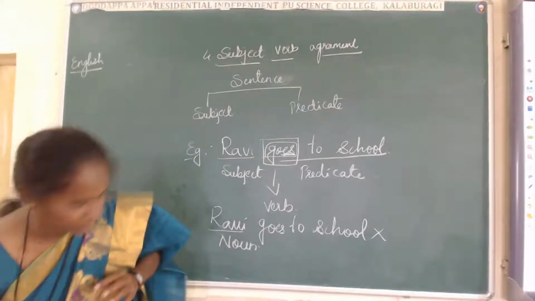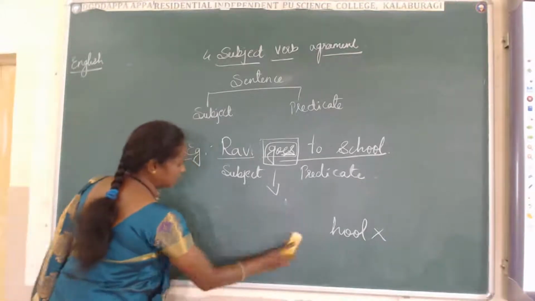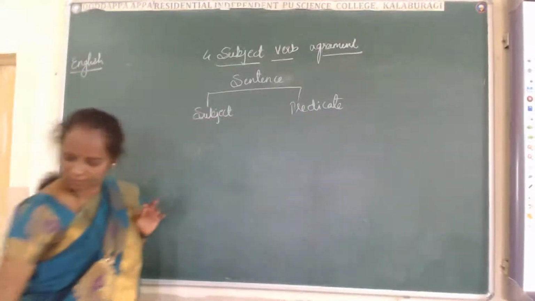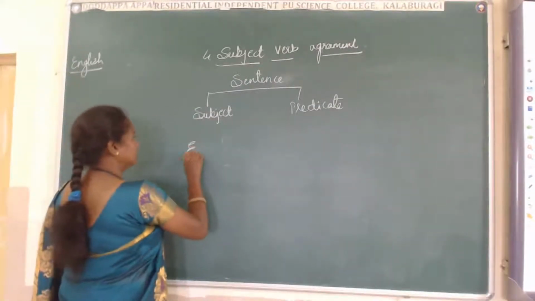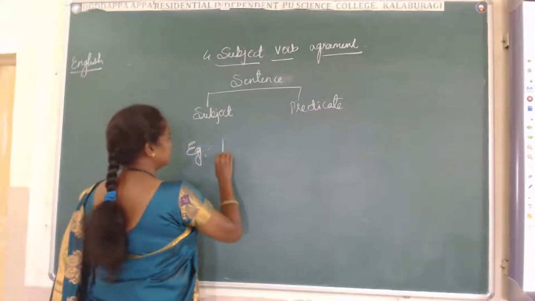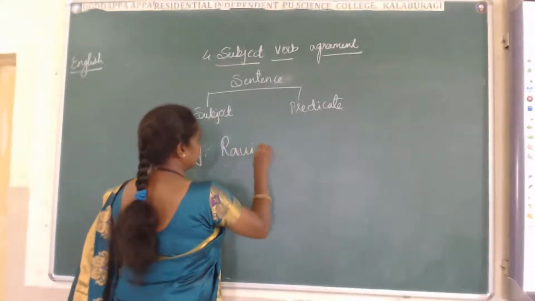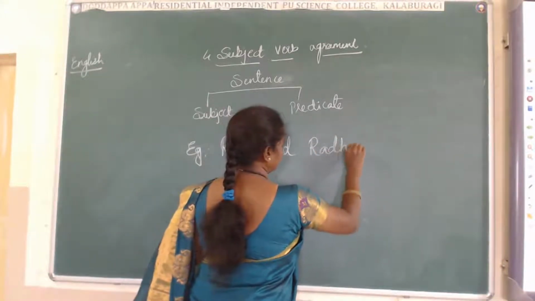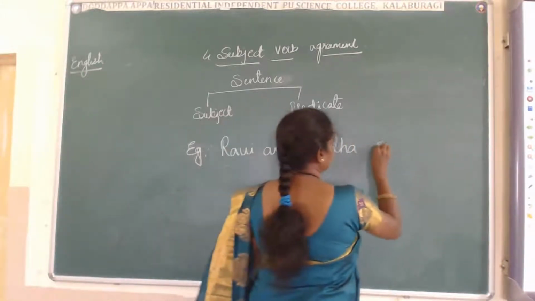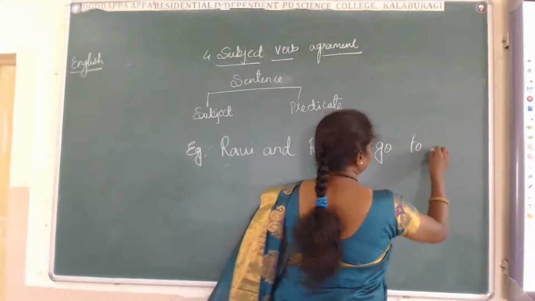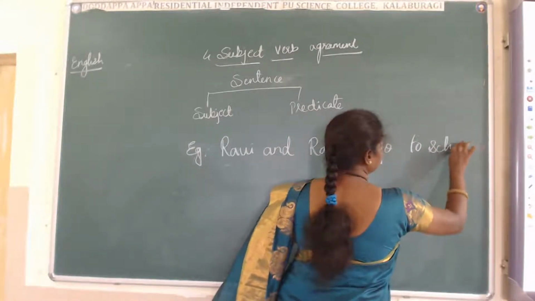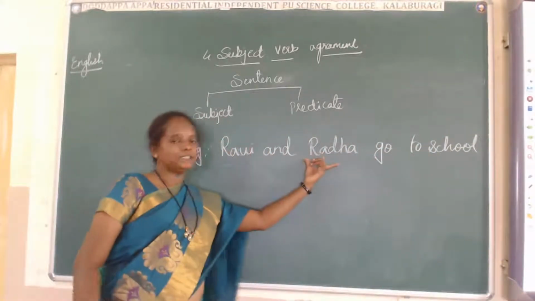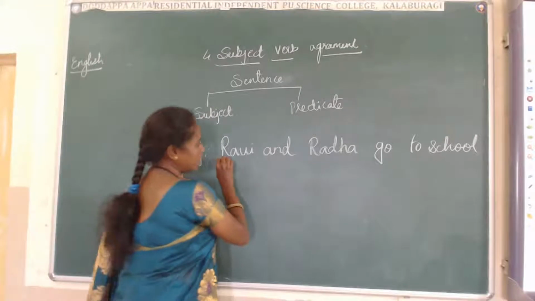You get this one? I'll give you another example. Ravi and Radha go to school. Here, Ravi and Radha, what does it become?